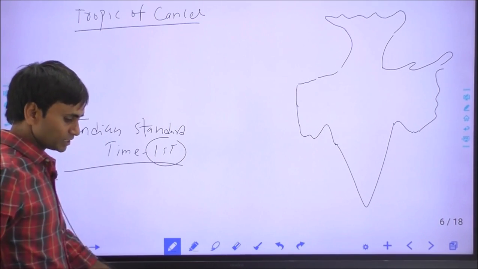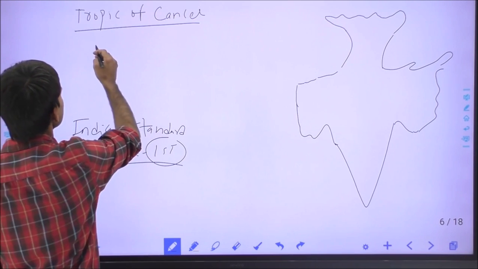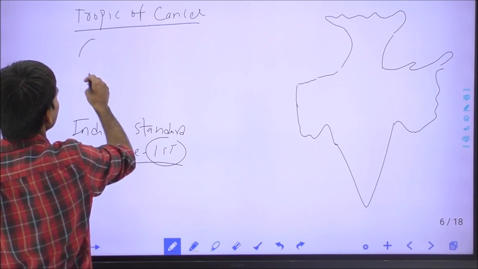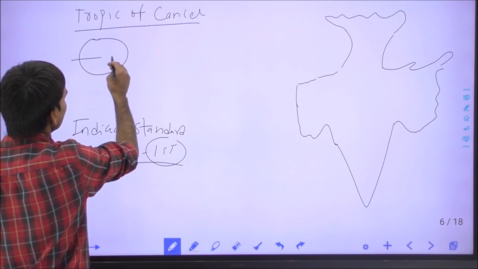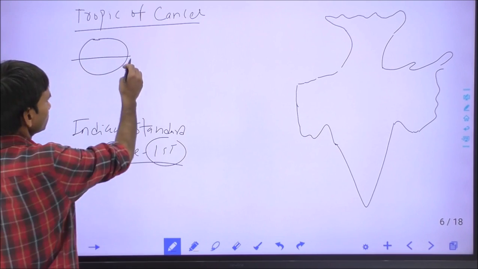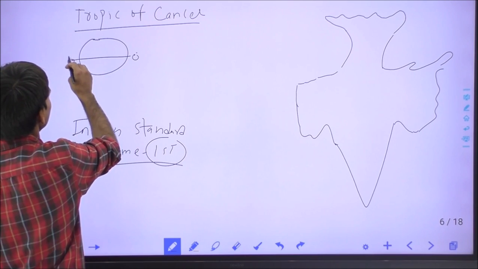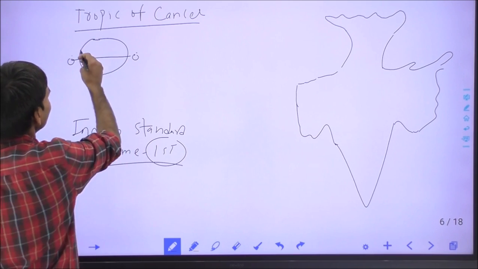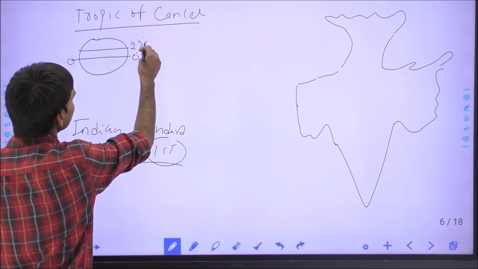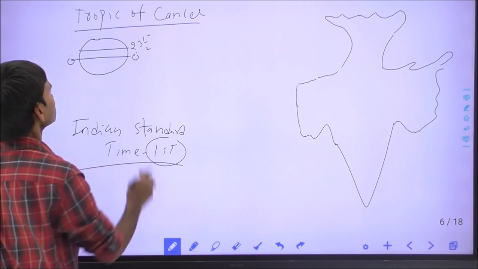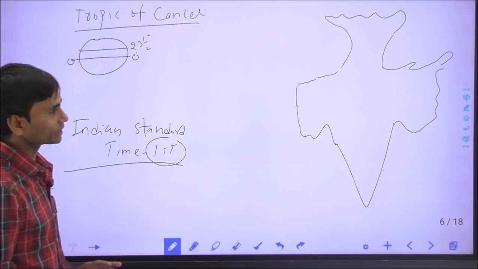Basically, Tropic of Cancer is a latitude line which passes in the north of the equator line. This is the equator line which divides the globe into equal parts, north and south, and this is the 23.5 degree latitude, which is called the Tropic of Cancer in the northern hemisphere.